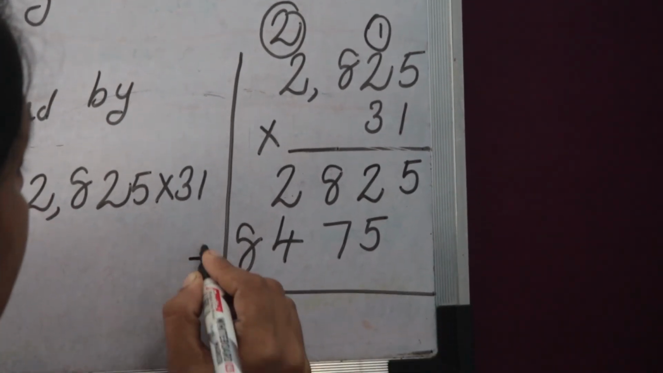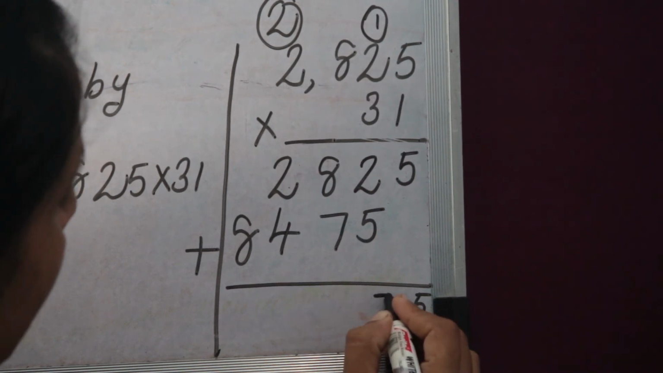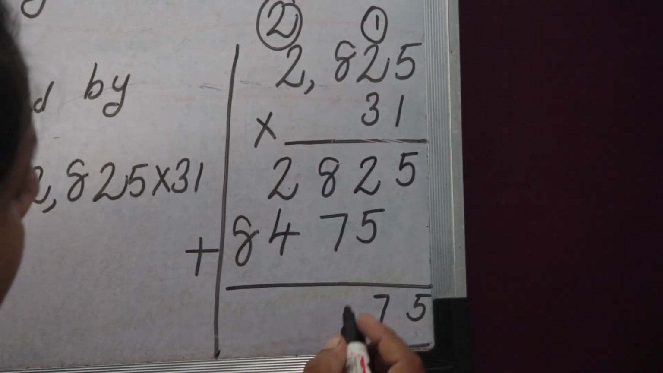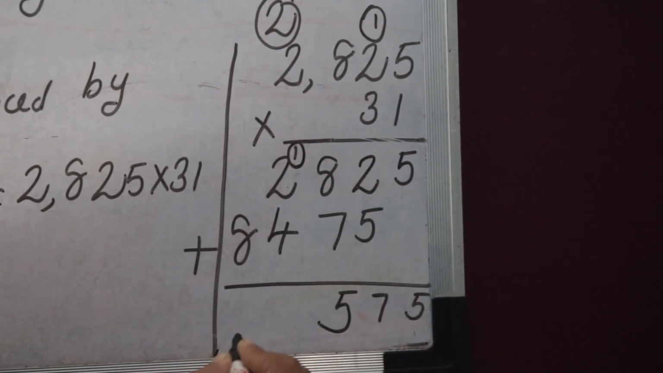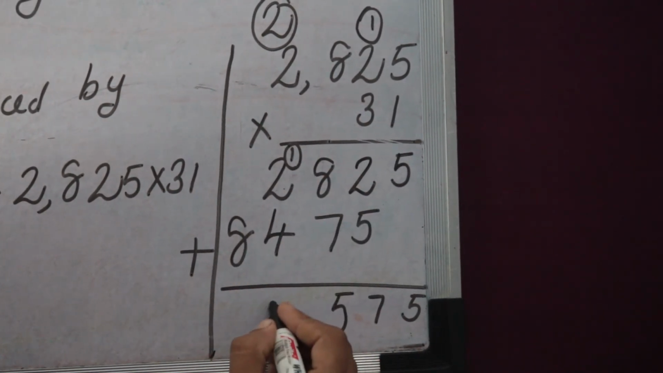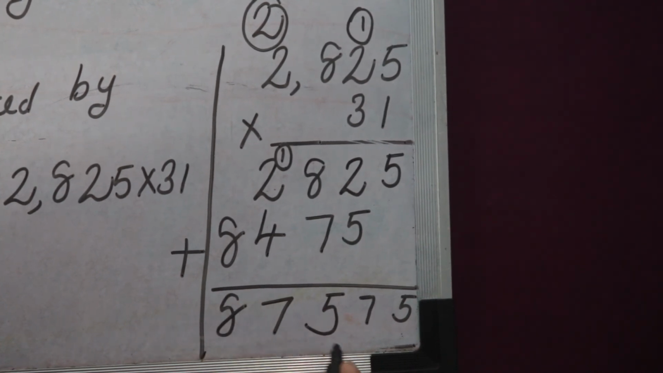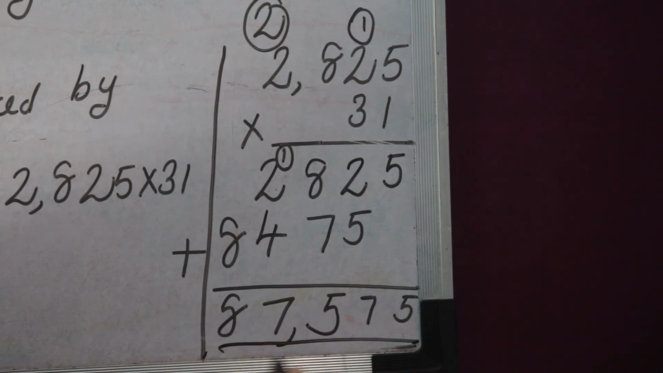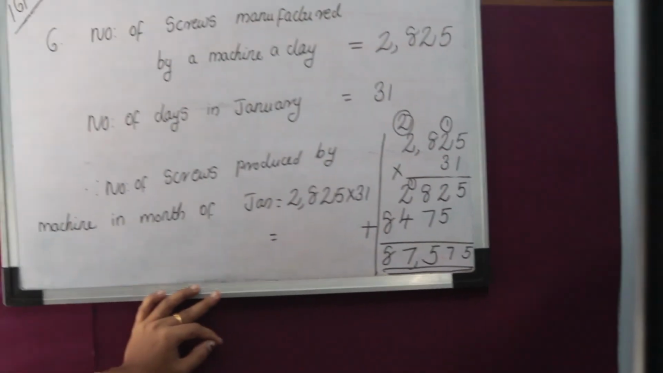Then adding these two numbers, then 5, 5 plus 2 equals 7, 7 plus 8 equal 15, 1 balance, 2 plus 4 equals 6, 6 plus 1 equals 7, then 8. Then we got the answer 87,575.